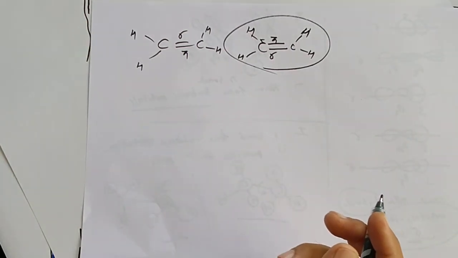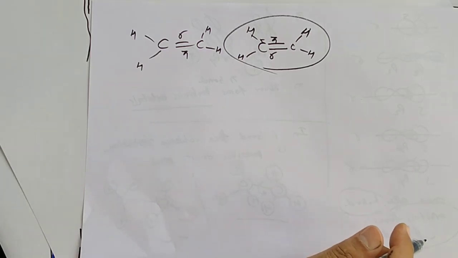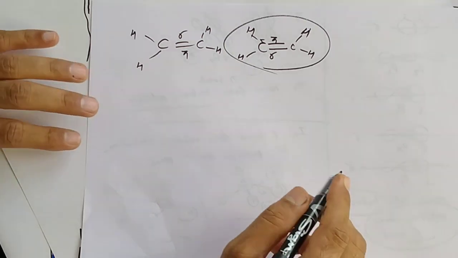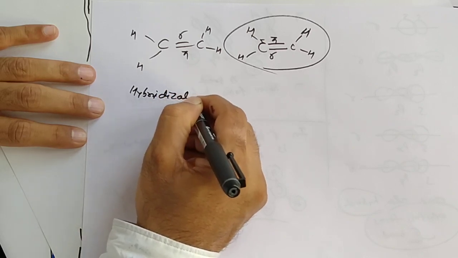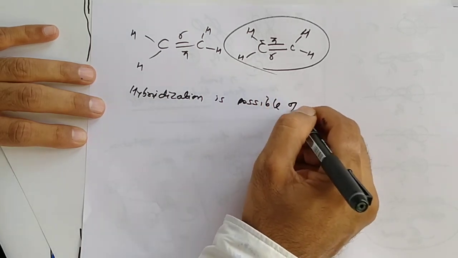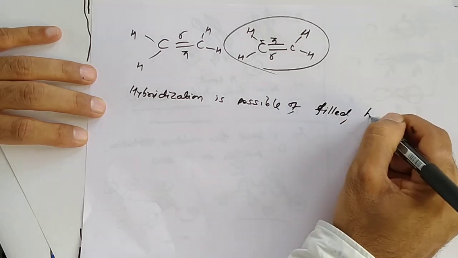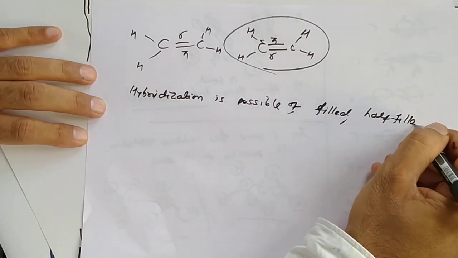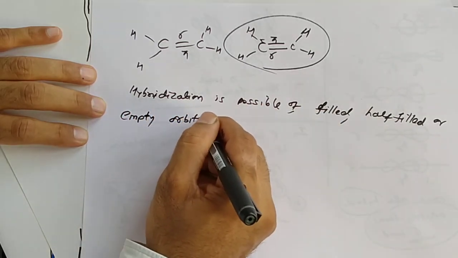Now, hybrid orbitals. Yes, hybridization is possible of filled, half-filled or empty orbitals.